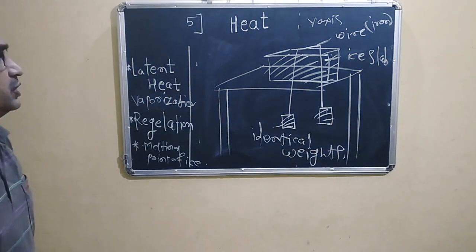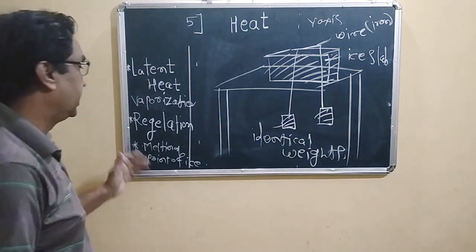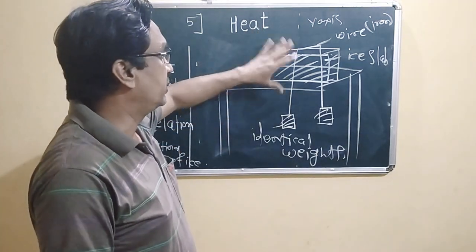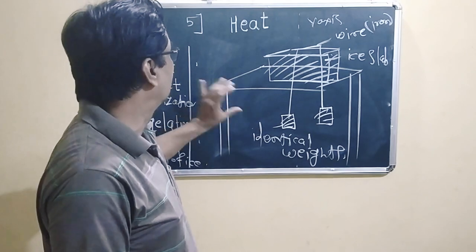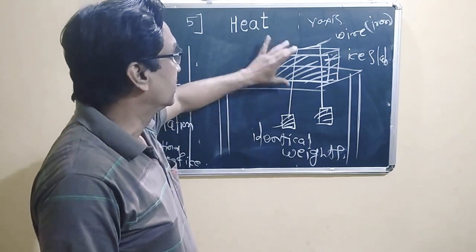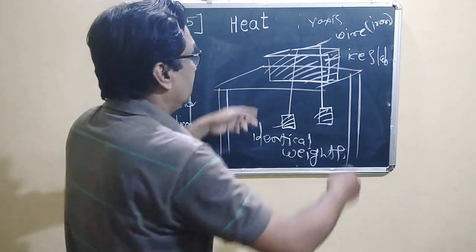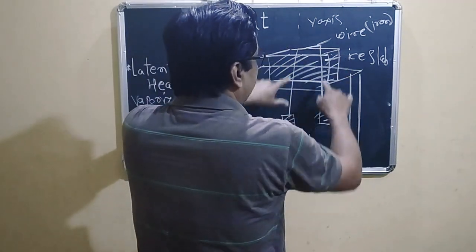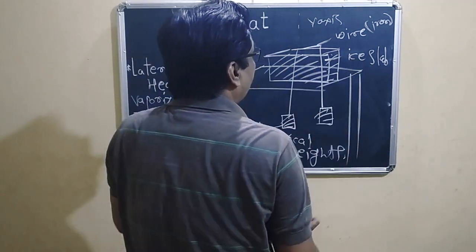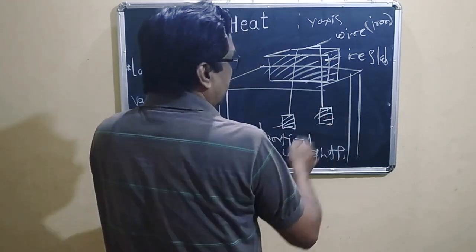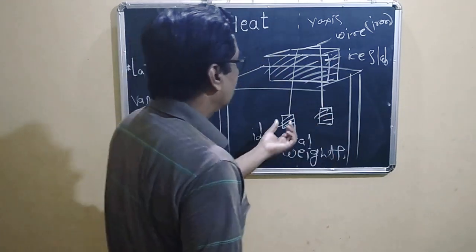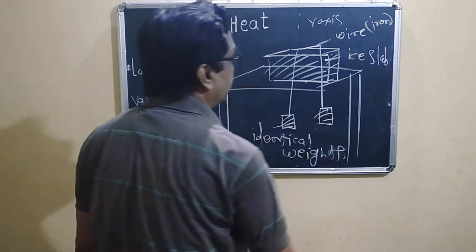So this is the initial arrangement for regelation. The ice slab is kept on the surface of the table. We take the iron wire, with the same length on either side, and attach identical weights on both sides.